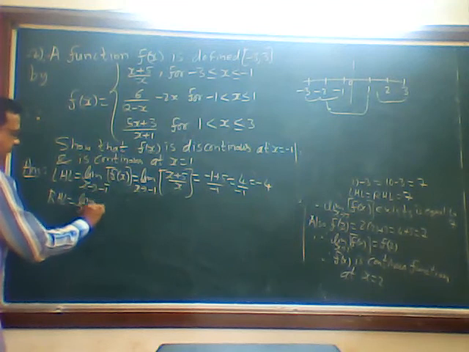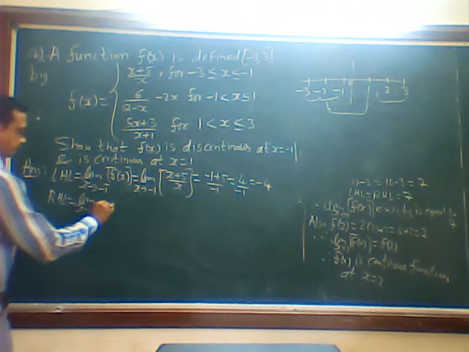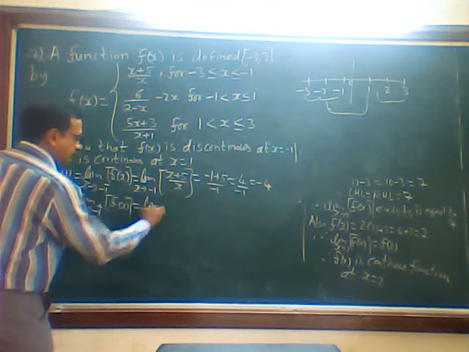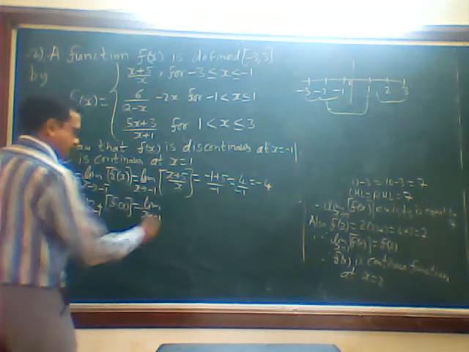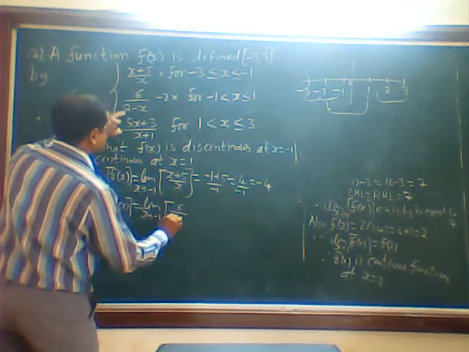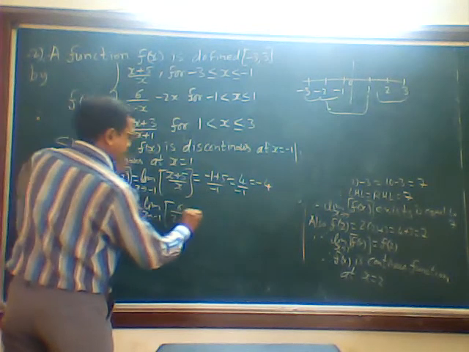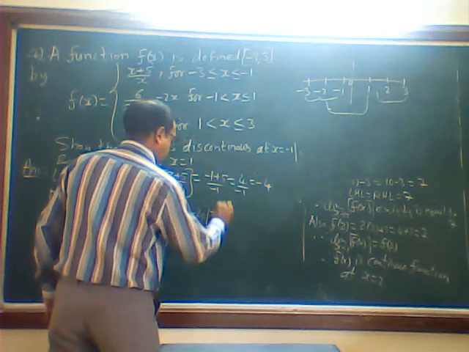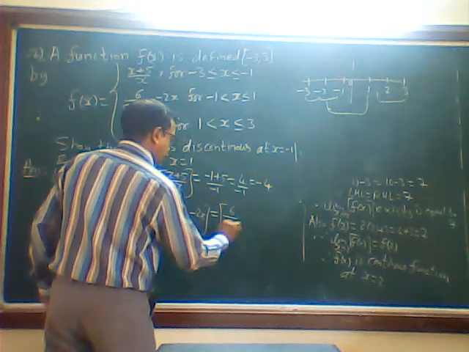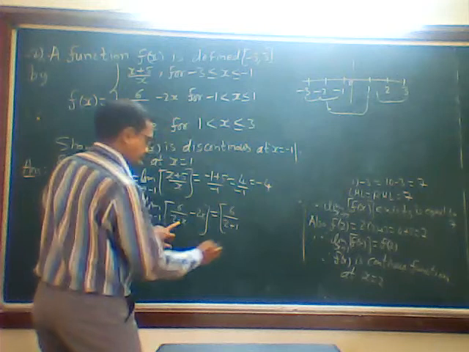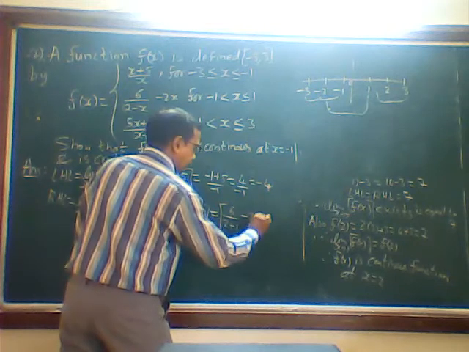Limit x tends to minus 1 plus f of x is equal to limit x tends to minus 1, then this one, 6 upon 2 minus x minus 2x. Okay, 6 upon 2 minus 1, it is minus of minus plus 1, minus 2 into minus 1.